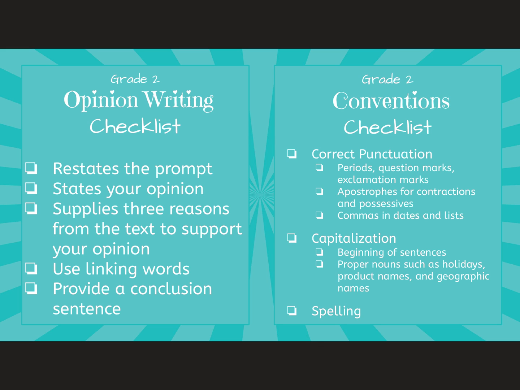Now, topic and conclusion sentences take over a lot of our opinion writing checklist. We need to make sure that we are restating the prompt so that a reader who did not see the prompt knows what this essay is about. You need to state your opinion because this is an opinion piece and we want to know what you think, and be prepared for what the reasons are.